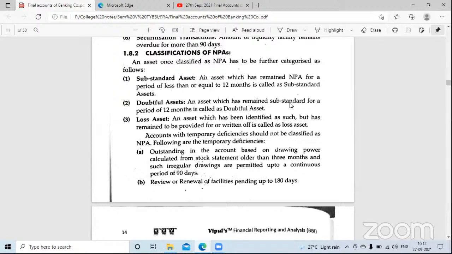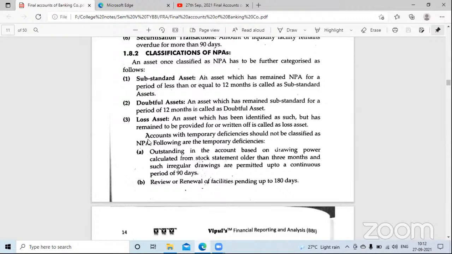So substandard होके भी उसको 12 months हो गए, so that particular asset will be called as, अब उसको substandard नहीं बोलेंगे, we will not call it as substandard, we will call it as doubtful assets. अब बैंक को डाउट होने लगा कि इसमें से कोई इनकम जनरेट होने वाली नहीं है, डाउट होने लगा.